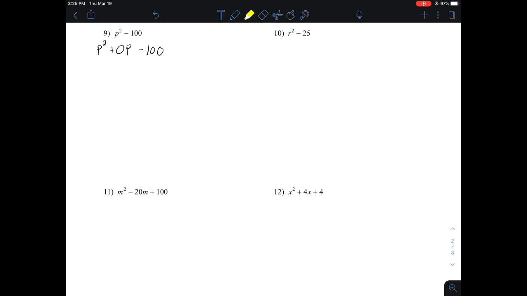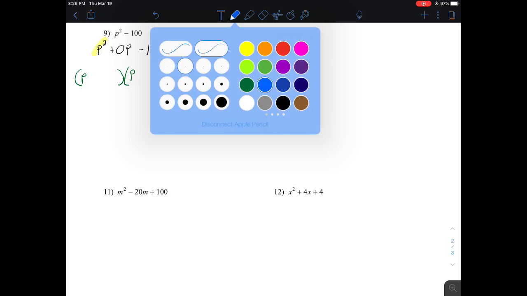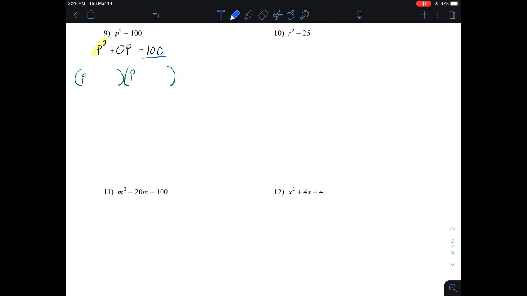Now we're trying to factor, and that leading coefficient of the squared term is 1. So I can go ahead and pre-make my two binomials that will be multiplying together. Each of those will have a p out front. Now I try to find the factors that multiply together to be negative 100.